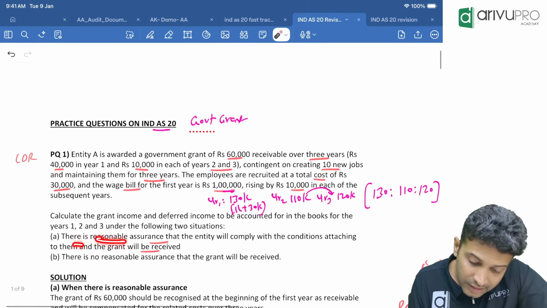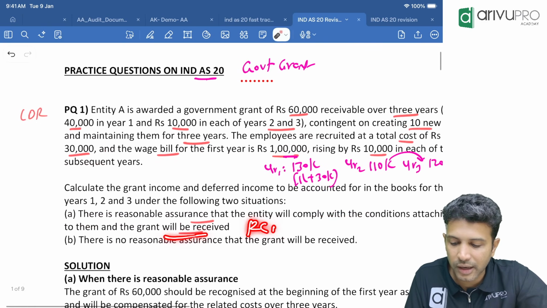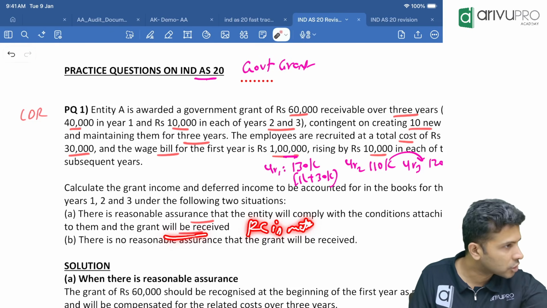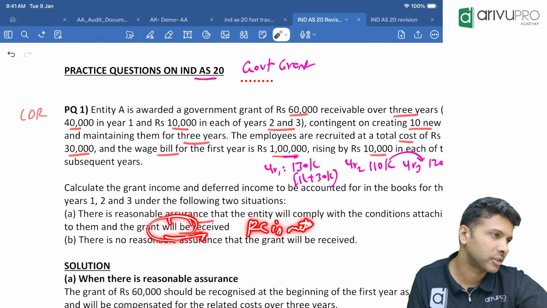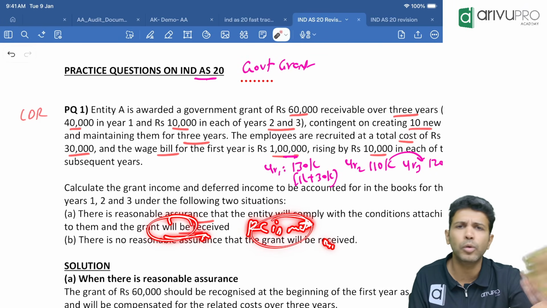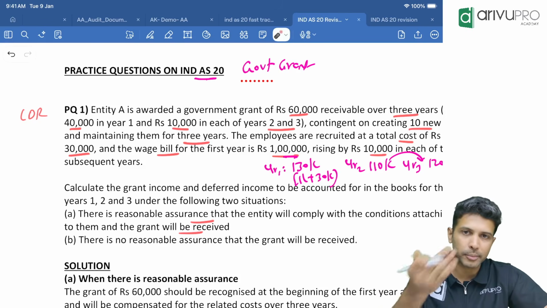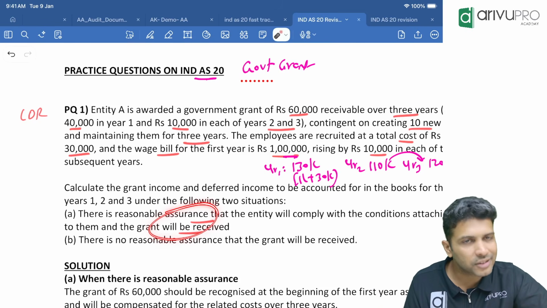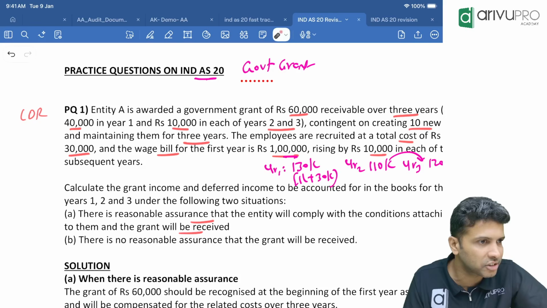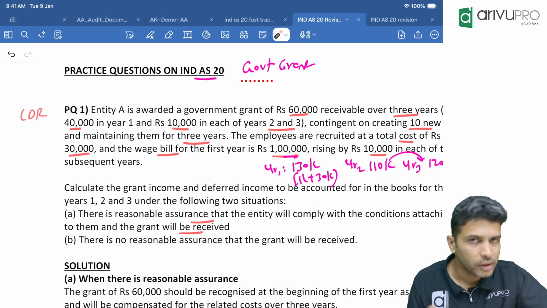One, there is a reasonable assurance that the entity will comply with the condition and the grant will be received. That means first one, RC is met. The company is reasonably sure that it will fulfill the condition and will also receive the grant. Because IND AS 20 says you don't have to wait till the time you receive the grant to start your accounting. The day RC is met, from that day you can start your accounting. They have not given which year specifically RC is met, so we'll assume year 1 beginning itself RC was satisfied. Okay, that is the first situation.